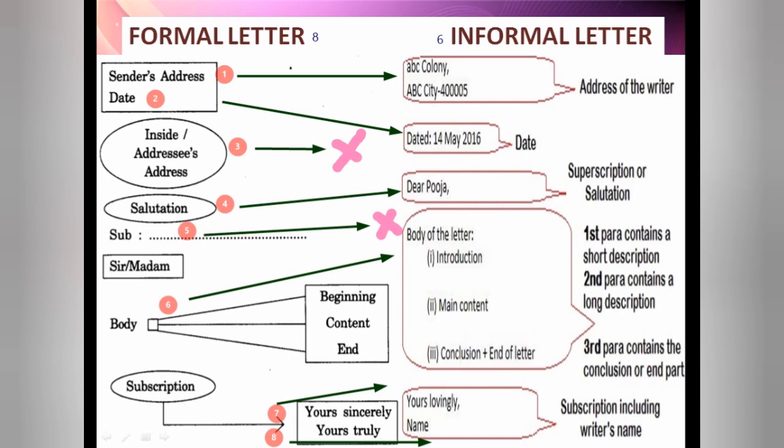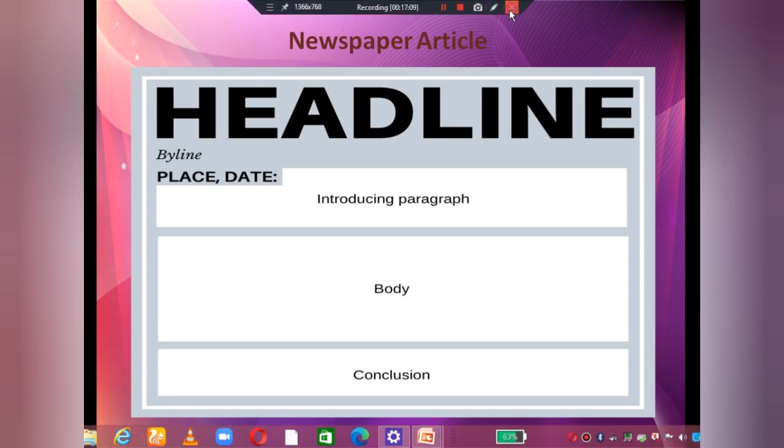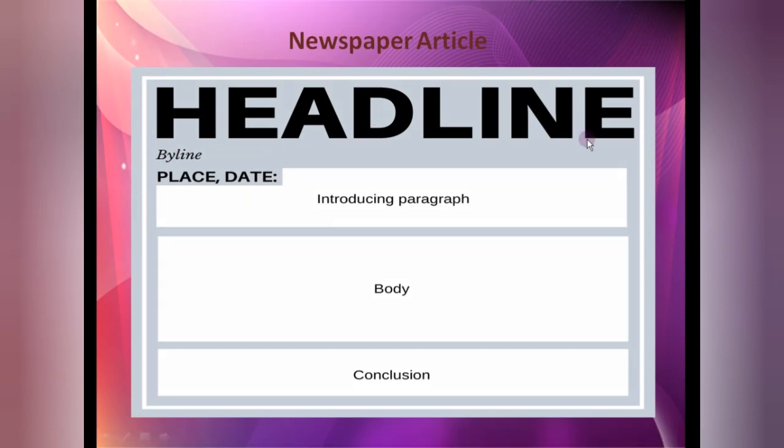Now the newspaper article, a very short format we have in this. First of all, the headline: you have to write whatever headline fits the question, like cleanliness, which we have done. In the center you have to write the headline. Then you have to mention the byline. Byline means who has written this article. Byline can be here, or here, or here; no problem, anywhere you can write it. After this, downwards, place and date, like Jaipur and then date, Alwar and then date.